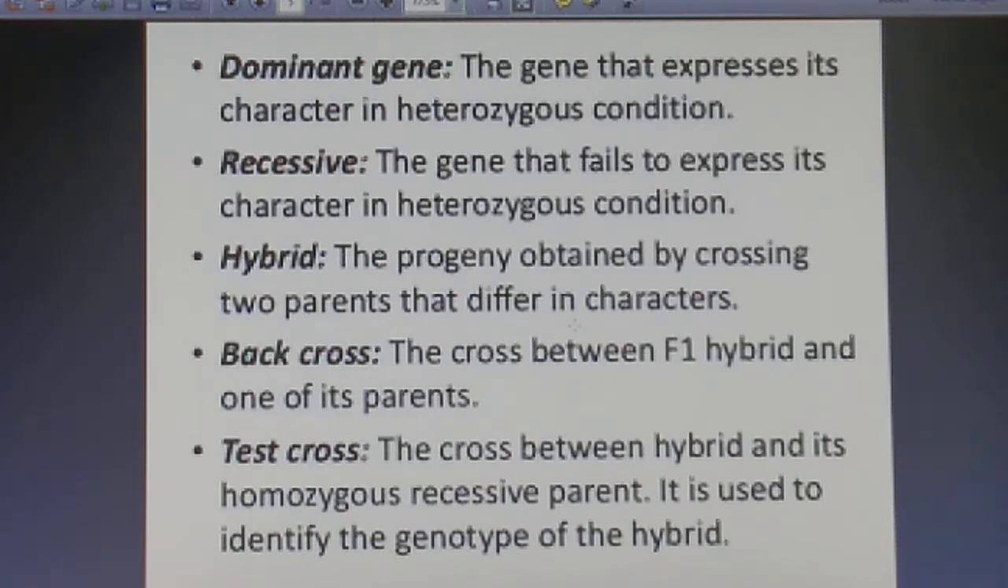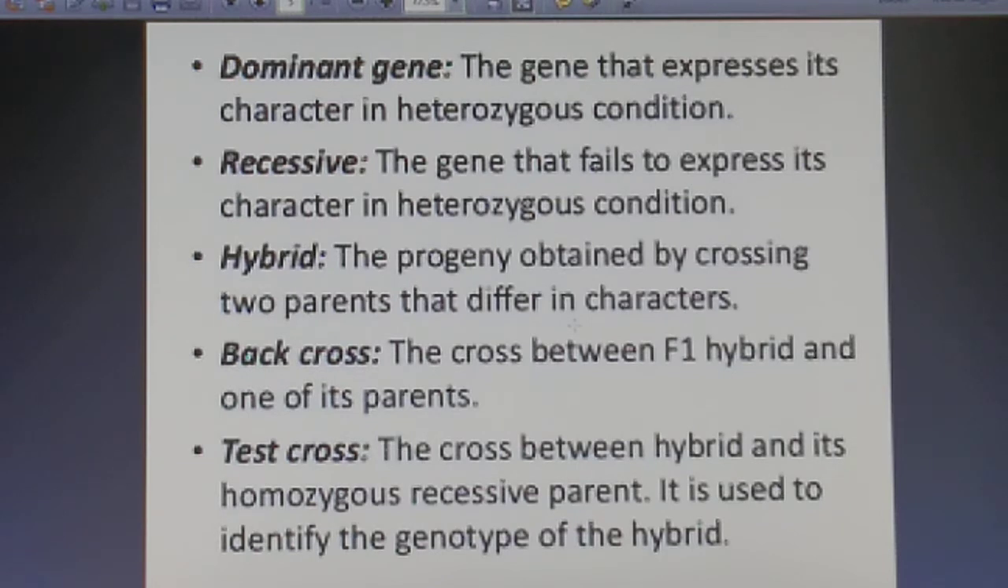Now what is back cross? The cross between F1 hybrid and one of its parent. It is back cross. Fine. So F1 hybrid is basically the first filial generation that we've got from the fusion of male and female gamete. Fine. The fusion of male and female gamete results into this F1 hybrid. And if we are crossing this with one of its parent, it is said to be the back cross.